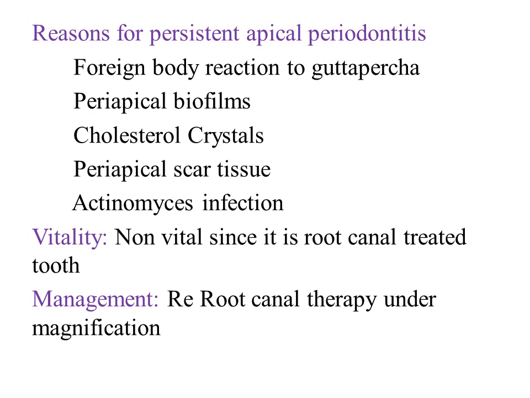So, when you have a persistent apical periodontitis, root canal therapy has already been done. So the treatment is that you have to do a re-root canal therapy. If re-root canal therapy needs to be done, it has to be done under magnification. It can be under loupes or under a microscope.